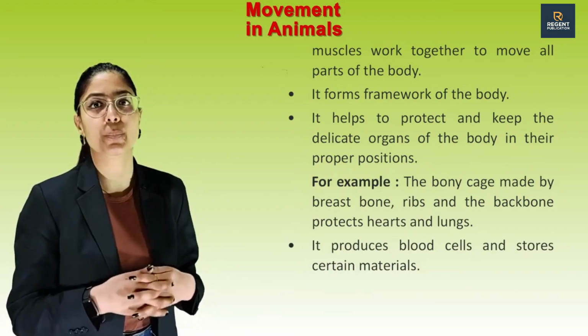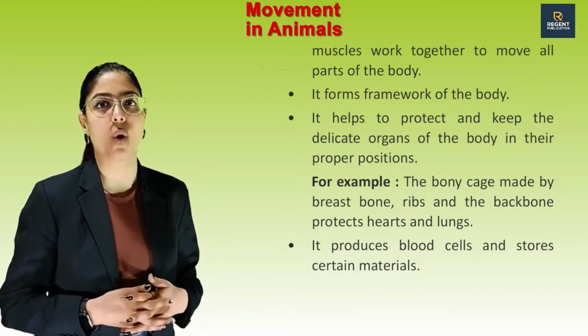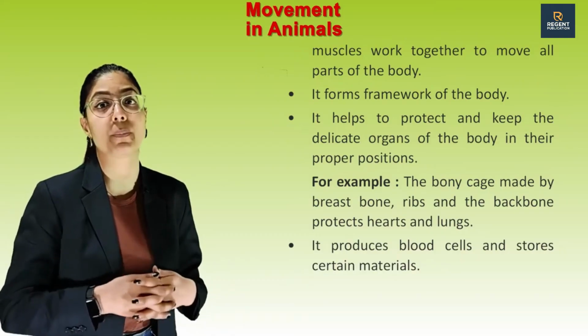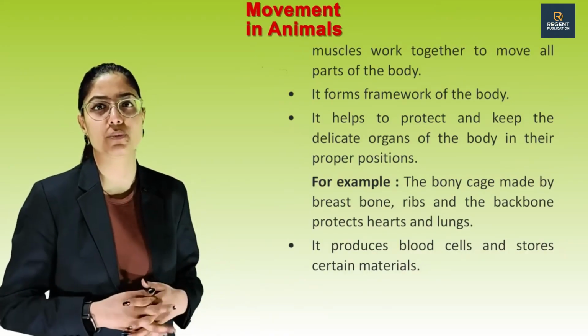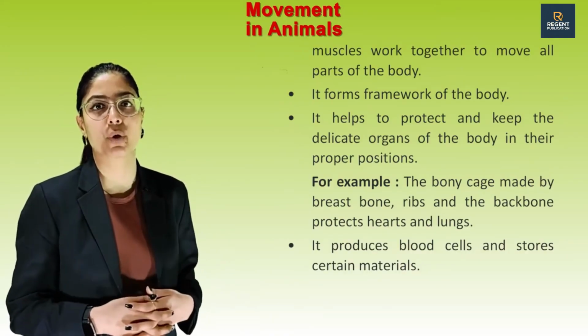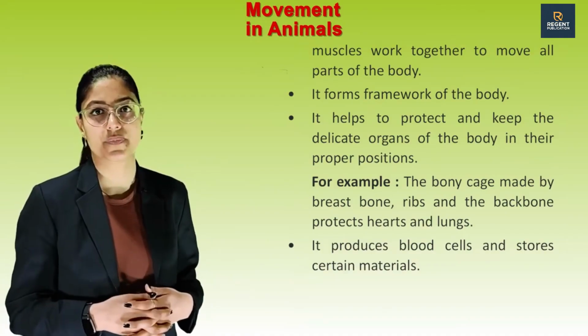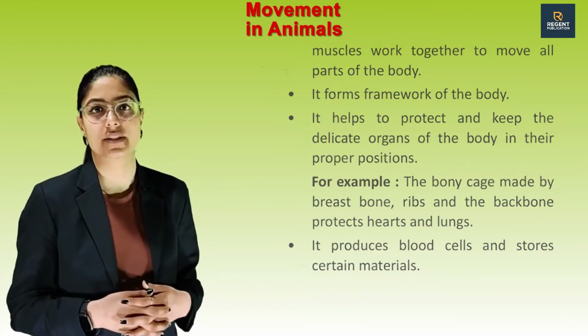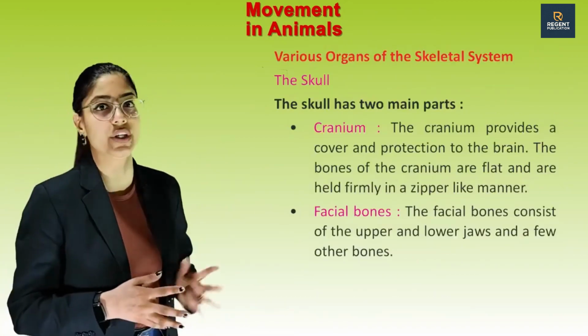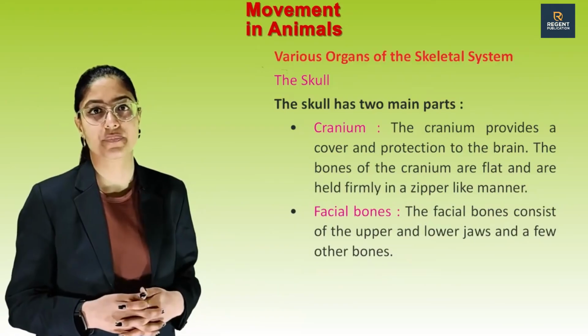It helps to protect and keep the delicate organs of the body in their proper position. For example, the bony cage made by breastbone, ribs and the backbone protect hearts and lungs. It produces blood cells and stores certain materials. Various organs of skeleton system.